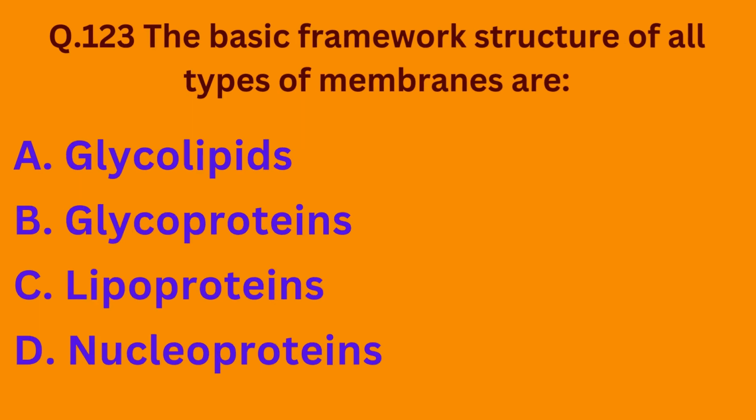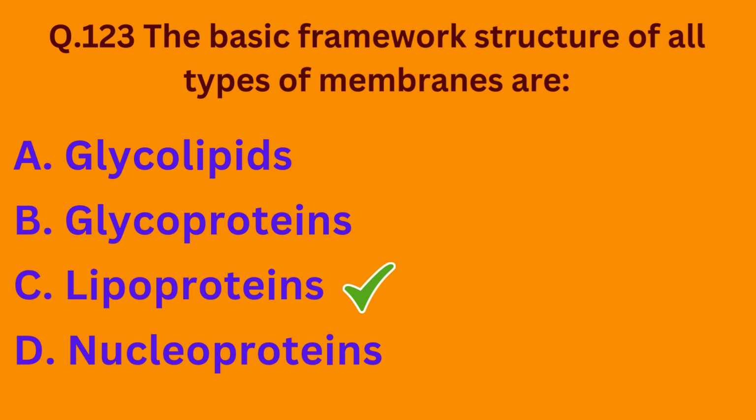Our next question: the basic framework structure of all types of membranes are option A glycolipids, option B glycoproteins, option C lipoproteins, option D nucleoproteins. So the basic framework structure of all membranes is made up of lipoproteins.